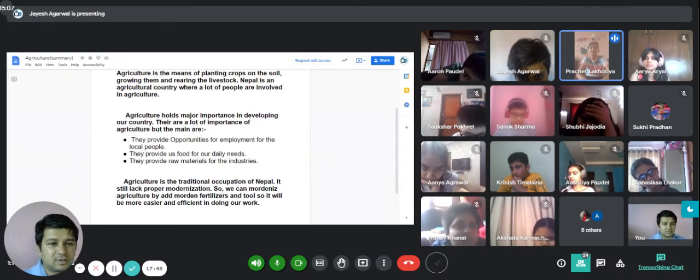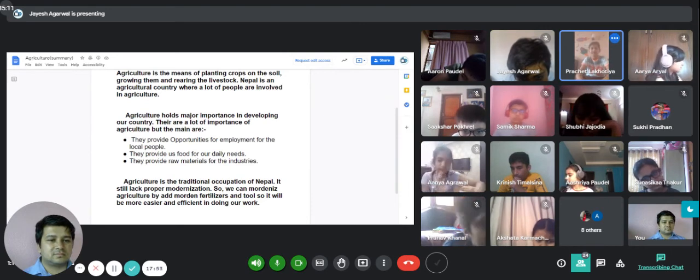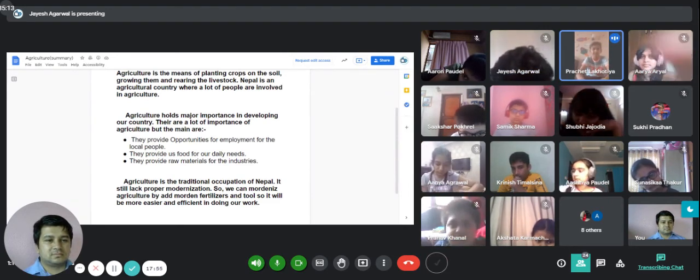Sir, in my house in Blacknagar, I have something like a mini farm. There are lots of vegetables and plants growing in it.